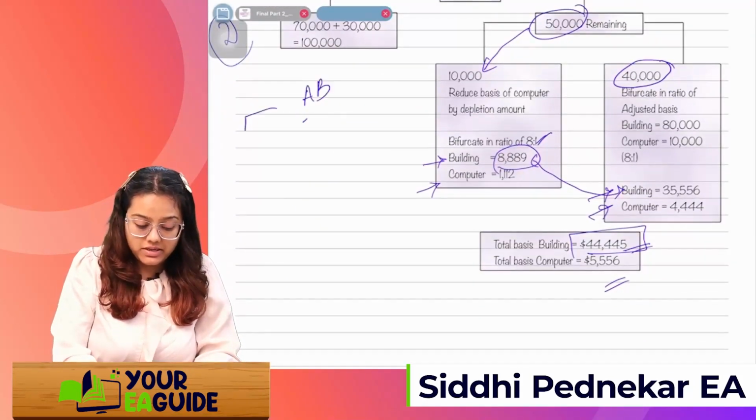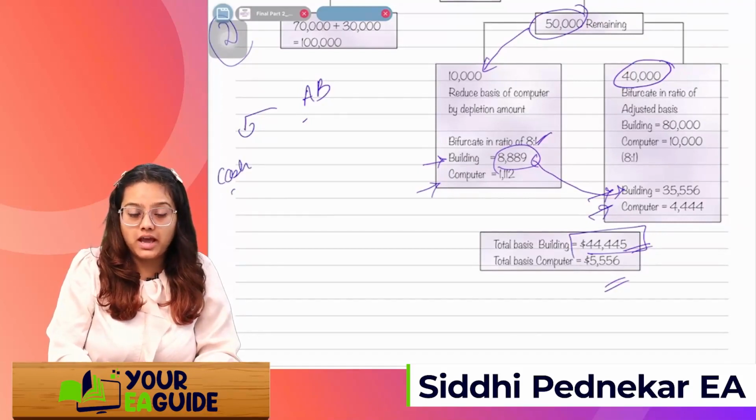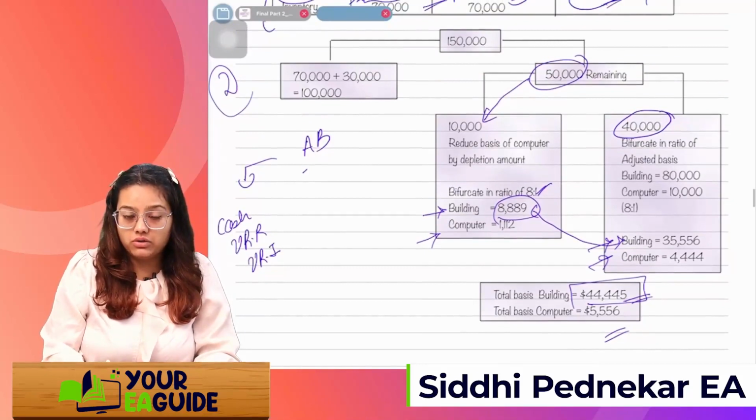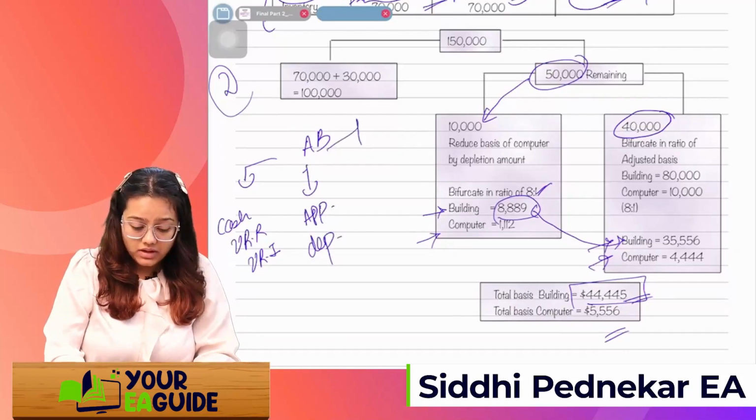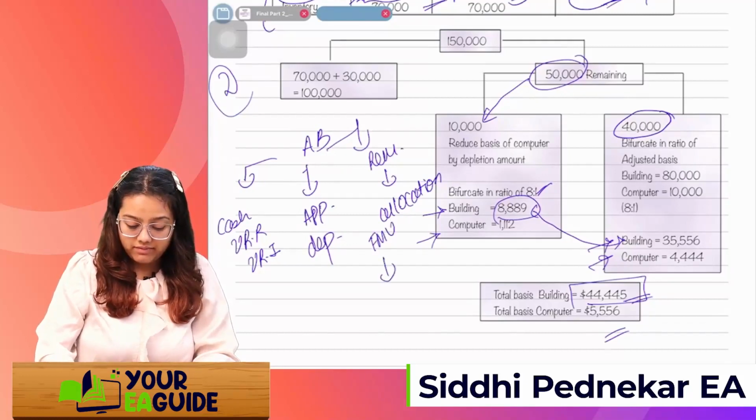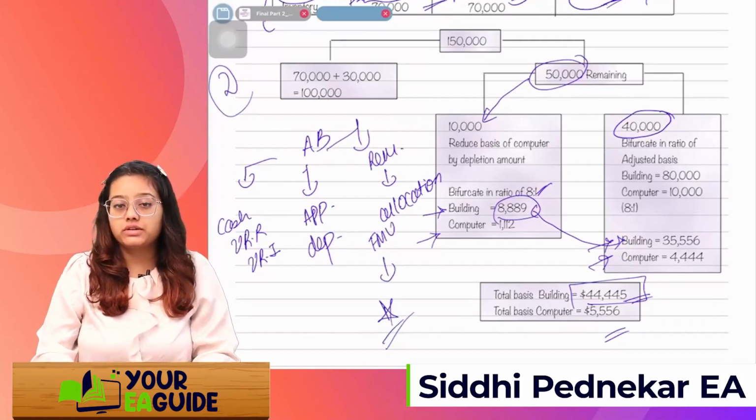Take the adjusted basis, first distribute it amongst the cash, unrealized receivable, unrealized inventory. If you want, you can just note it down, the second method over here, which is very easy, and I want you guys to follow this only in the exam. Second, you will allocate appreciation or depreciation directly. Then third, whatever is the remaining, you will allocate it amongst the ratio of allocation in the basis of FMV. And this will be your answer, which you need to select in the MCQ.